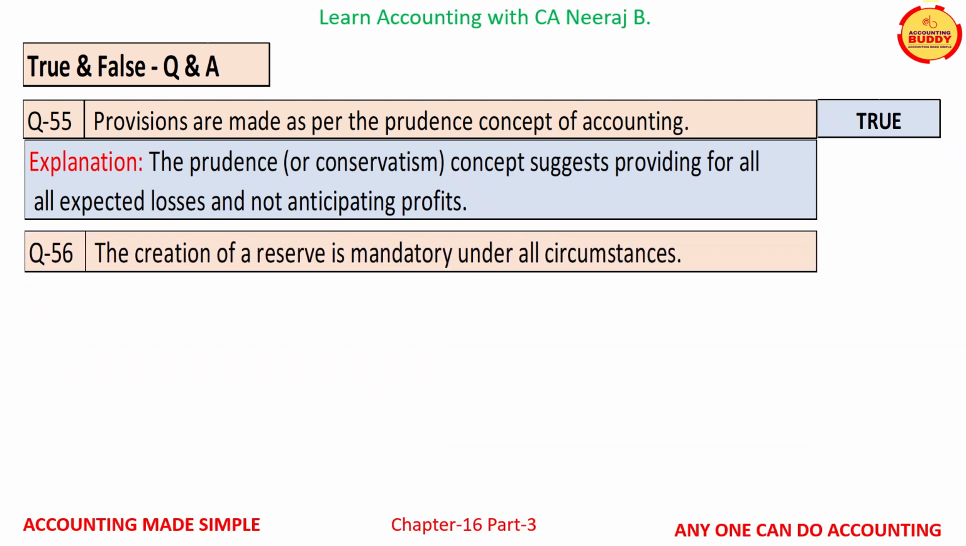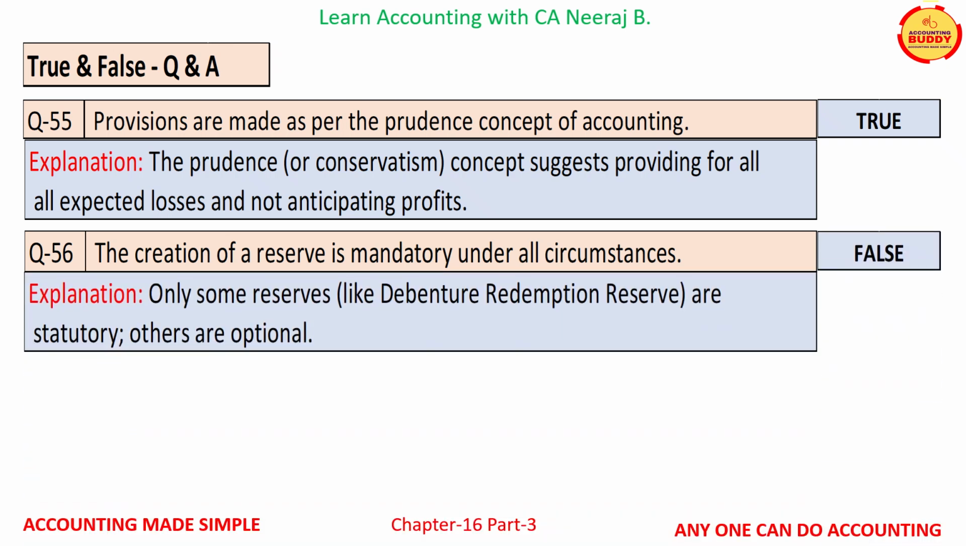Question number 56 is, the creation of a reserve is mandatory under all circumstances. This statement is a false statement. Only some reserves like debenture redemption reserve are statutory, others are optional.